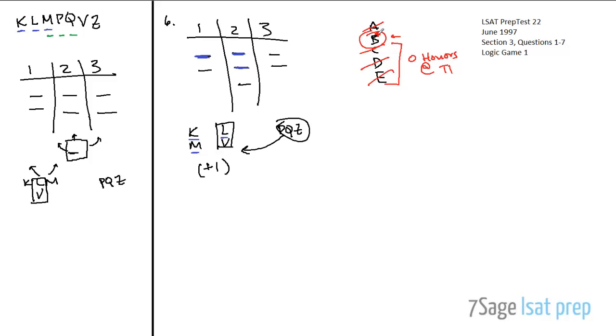All right, so it turns out answer B is the correct answer, and the way that looks is if you put K and Z in table 1, then you put the remainder of them, so L and V, who have to be together, right? And then M as well, and M is actually the one who gets the honor here, right? So his dash is blue and V's dash is black, and then down here you have what's left. You have P and you have Q, right? So that's the answer to the question. Its answer was B.